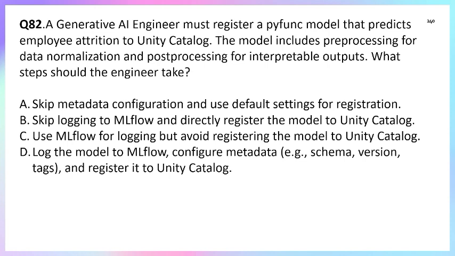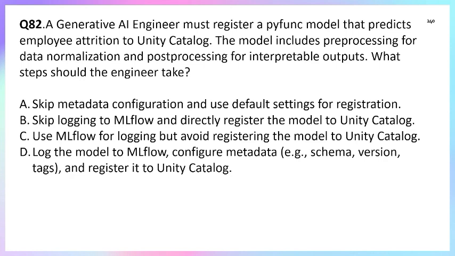A. Skip metadata configuration and use the default setting for registration. Option B, skip logging to MLflow and directly register the model to Unity Catalog. Option C, use MLflow for logging but avoid registering the model to Unity Catalog. Option D, log the model to MLflow, configure the metadata and register it to Unity Catalog.